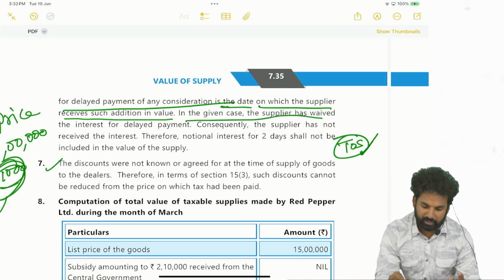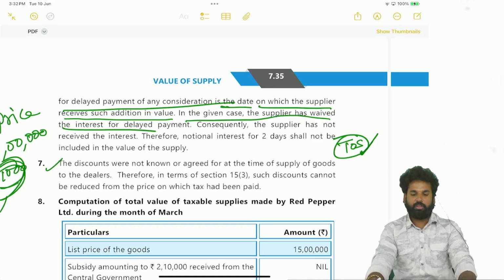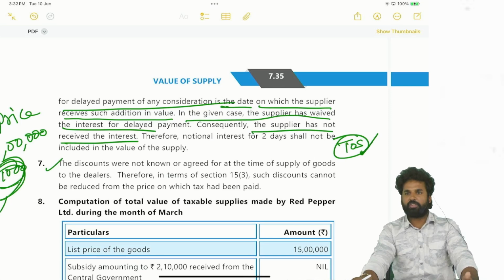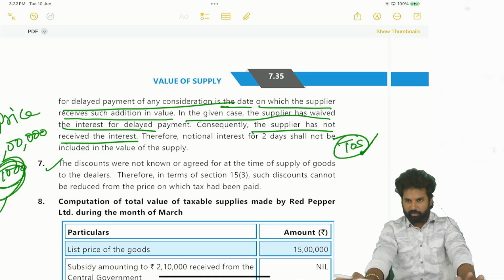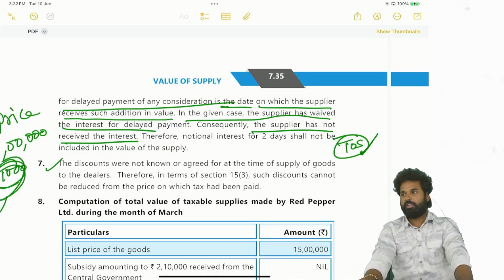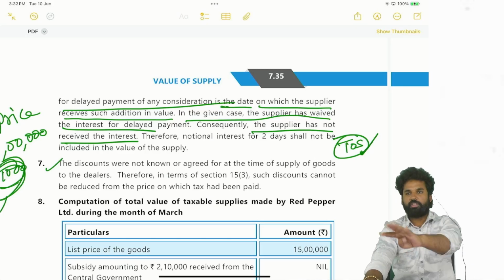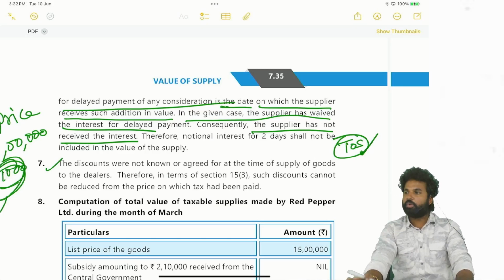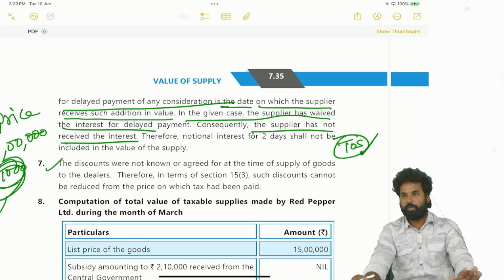So in the given case, the supplier has waived the interest for delayed payment. Consequently, the supplier had not received the interest. If the supplier had not received the interest, obviously he will not pay GST. See, supply without consideration is different. This is the interest part. Supply without consideration is different, and that too falls under schedule 1, where 4 clauses are there. If that is falling under schedule 1, and one clause out of the 4 is satisfied, in such cases, supply without consideration, of course it will be taxable.